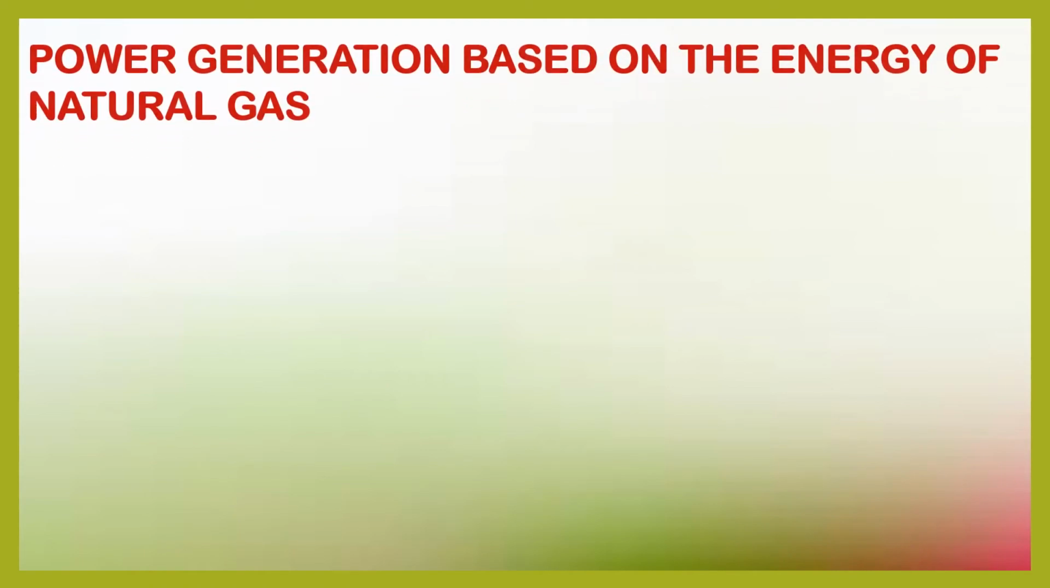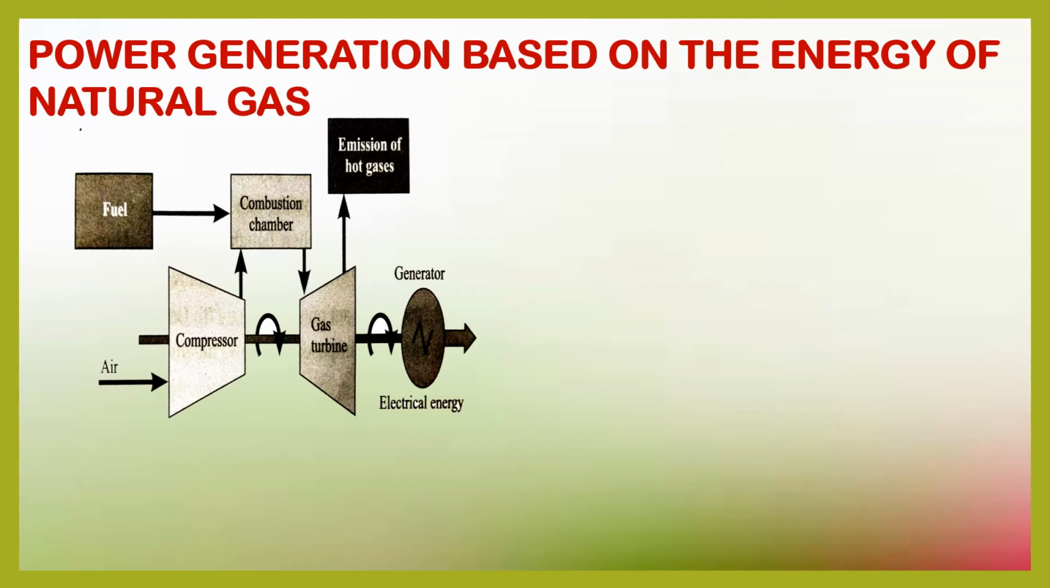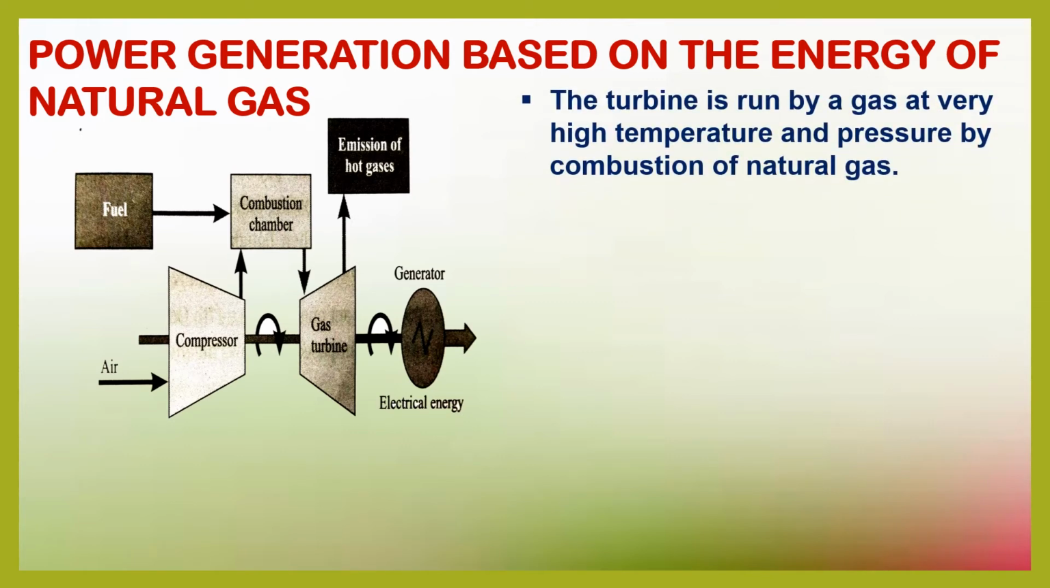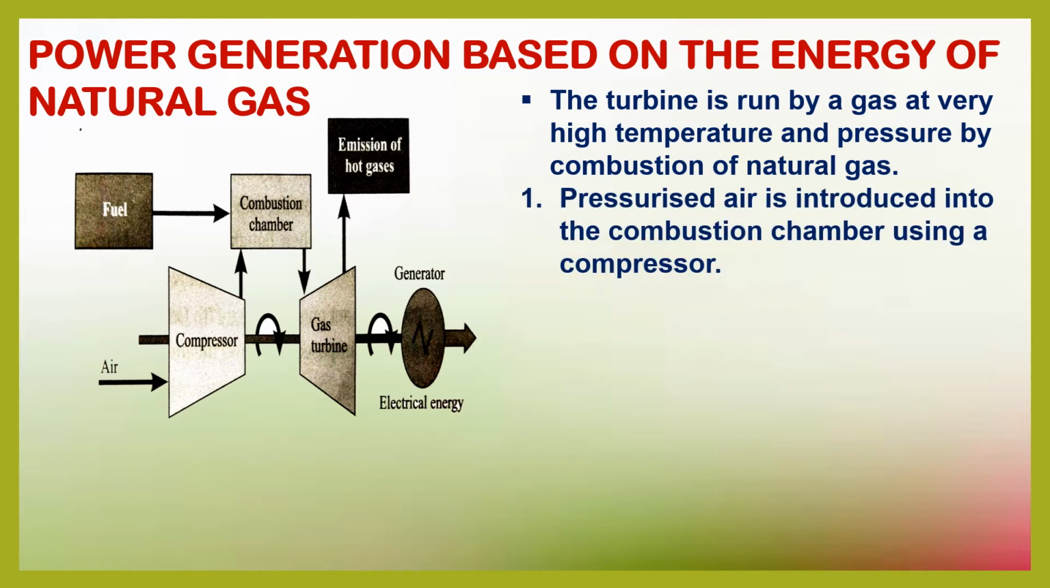We now go to power generation based on the energy of natural gas. You have the schematic here. The turbine is run by a gas at very high temperature and pressure by the combustion, or the burning, of natural gas. The first step: pressurized air is introduced into the combustion chamber using a compressor.